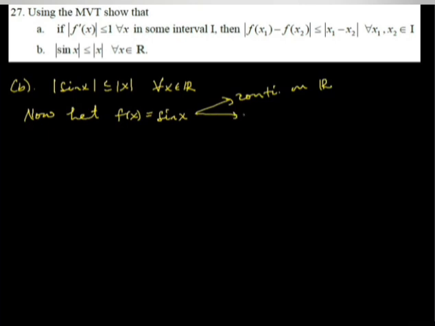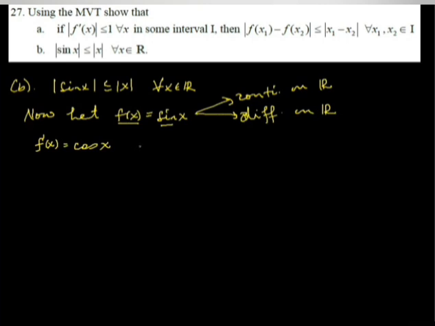Sine function is differentiable on any real number, so we can apply the mean value theorem. So f of x is sin x. f of x equals sin x is continuous on the real numbers and differentiable on the real numbers. If f of x is sin x, what will the derivative be? cos x. The derivative of sin x is cos x.